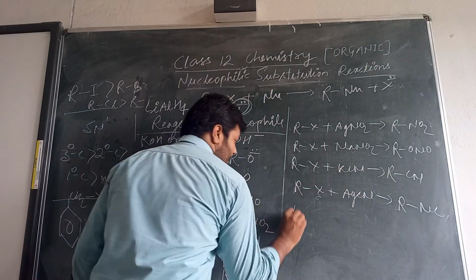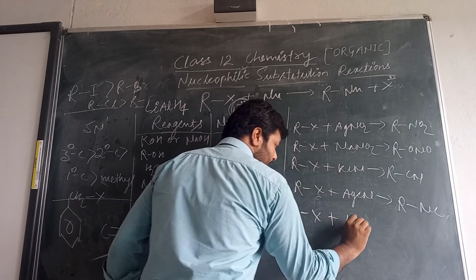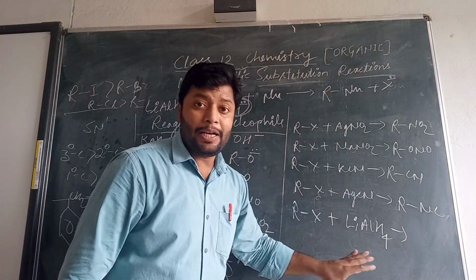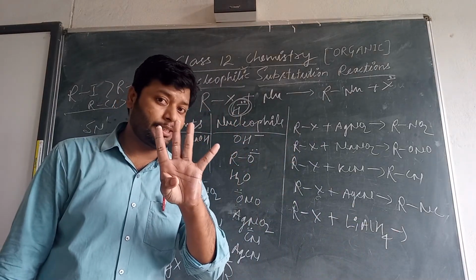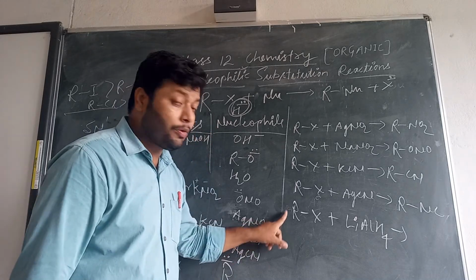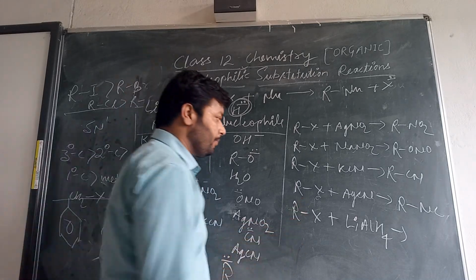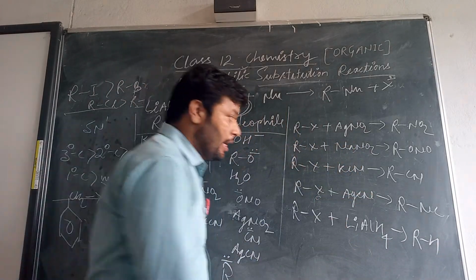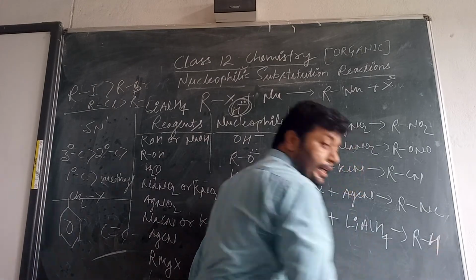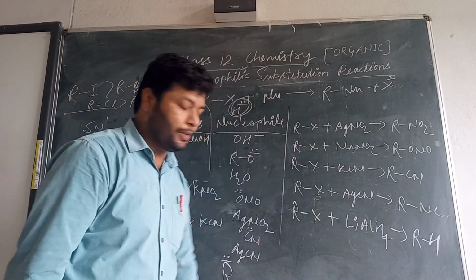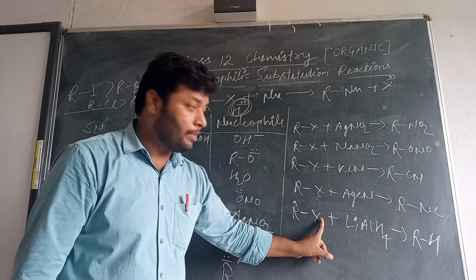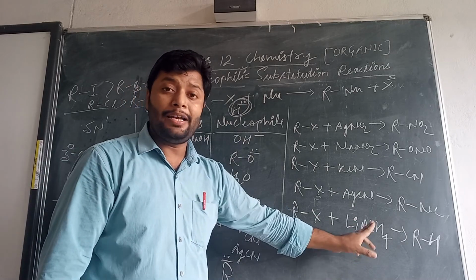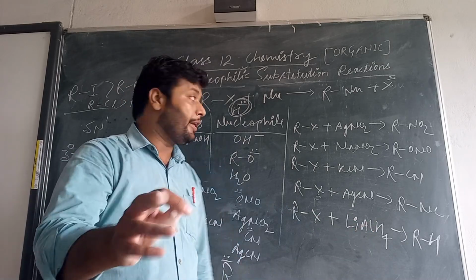In the same way, lithium aluminum hydride releases 4 hydrides. So 4 molecules of haloalkane can participate in the bonding, and a hydrocarbon is formed, which is called alkane. Alkane is formed along with lithium halide and aluminum halide. This is called a reduction reaction, and lithium aluminum hydride is a strong reducing agent.